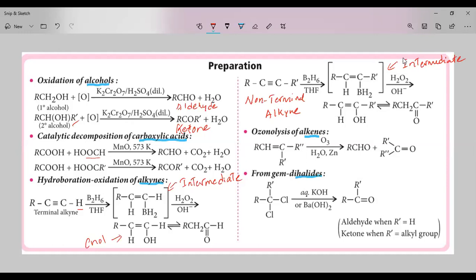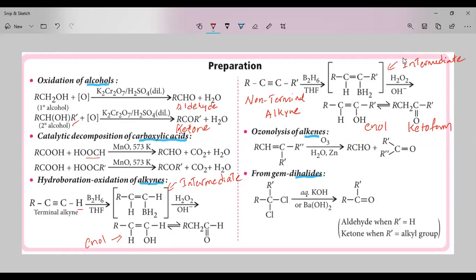On treatment with hydrogen peroxide in the presence of basic medium, we are going to get the same enol form. This enol form will undergo tautomerization to form the ketone form.